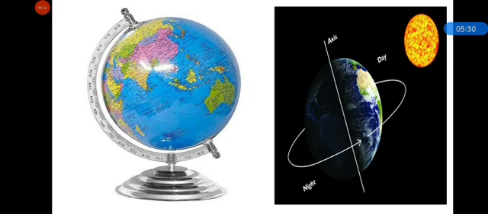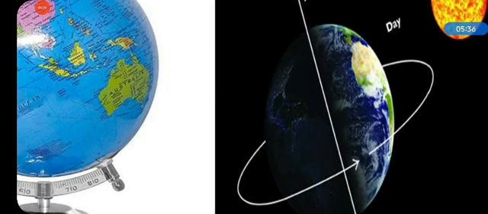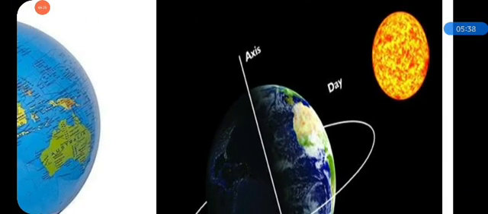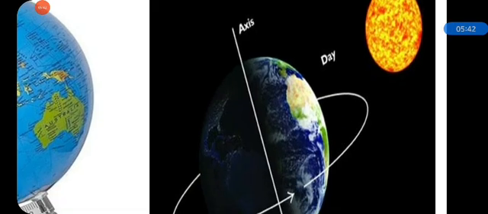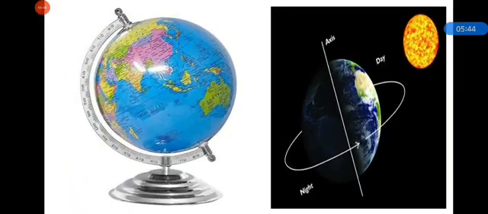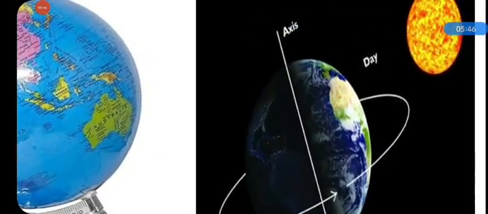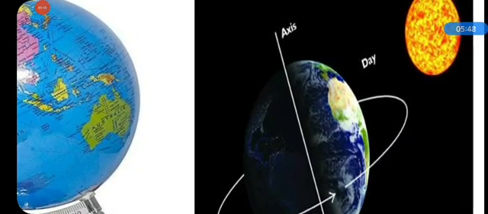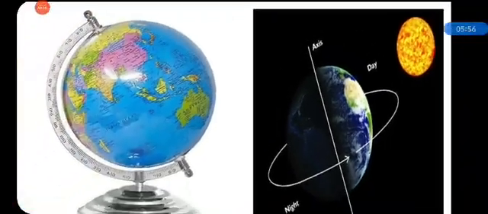This line passing through the center of the globe is called the axis of the earth. It is an imaginary line. We cannot see these lines on the earth. And it is tilted.